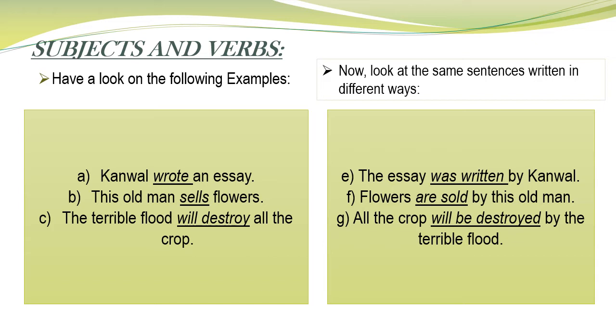All the underlined words are the verbs. In the next sentence, it says that flowers are sold by this old man. Again, in the same way, flowers will be the subject and are sold will be the verb, while this old man is denoted as an object. In the next sentence, it says that all the crops will be destroyed by the terrible flood. So the crops are the subject of the verb will be destroyed, and the flood will be denoted as an object here.